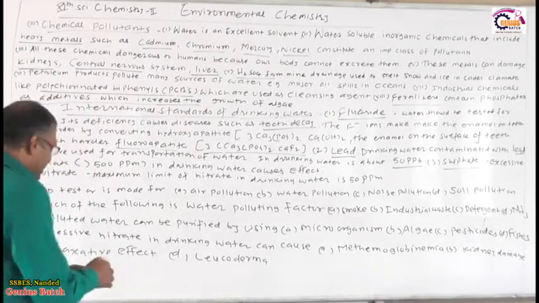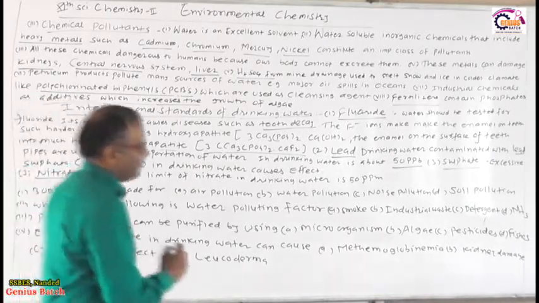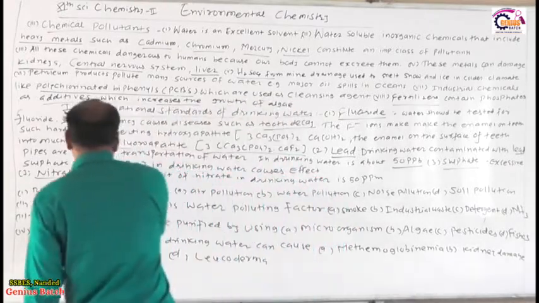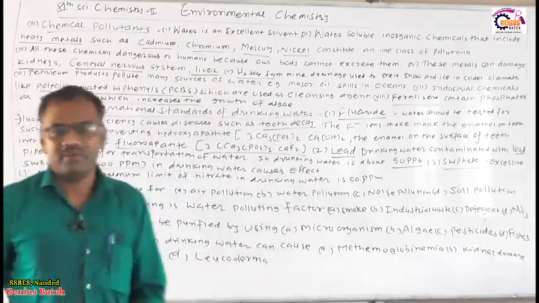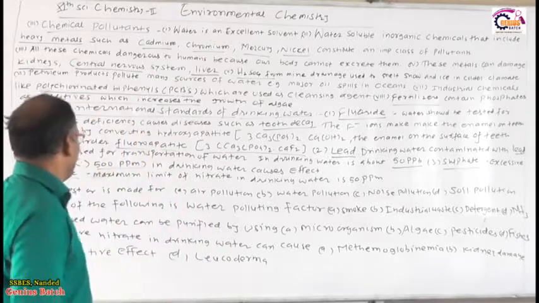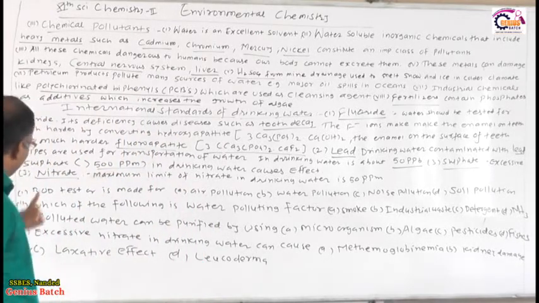Okay, so next is the nitrate. But first, sulfate, how much sulfate must be in the drinking water? 5 ppm, not more than that. So less than 5 ppm. So next is the nitrate.